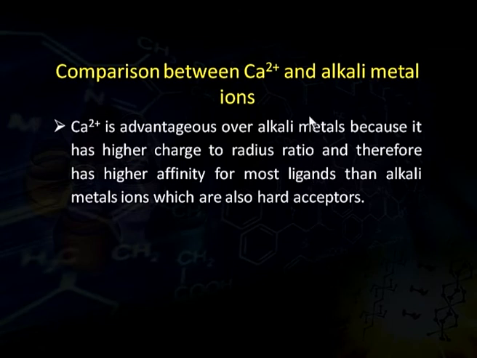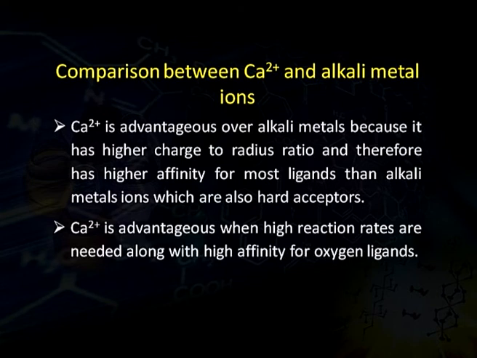Comparison between the alkaline earth metal ions and alkali metal ions. Alkaline earth metal ions, mainly calcium. If we compare it with alkali metals, we will see that calcium has many advantages over alkali metals because it has a higher charge to radius ratio. Therefore, it has higher affinity for most ligands than alkali metal ions, which are also hard acceptors like calcium. Calcium ion is also advantageous when high reaction rates are needed along with high affinity for oxygen ligands. This was all about the alkali and alkaline earth metals.